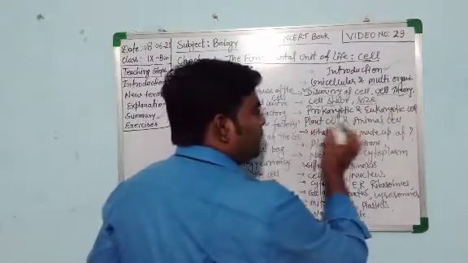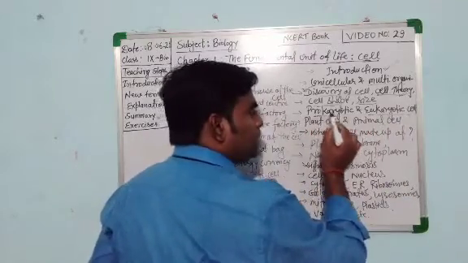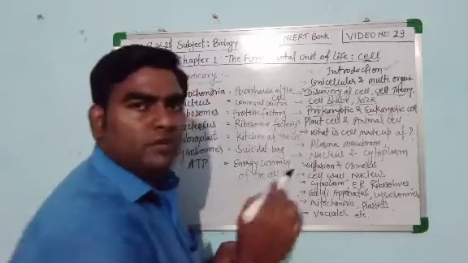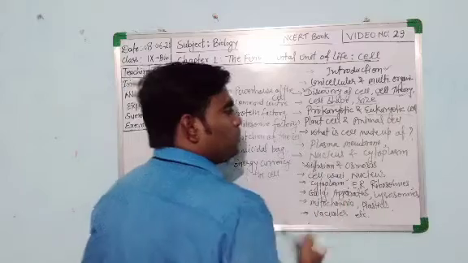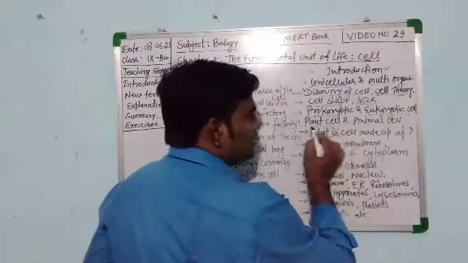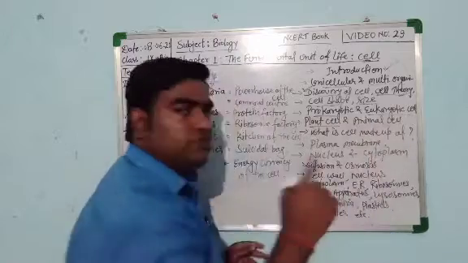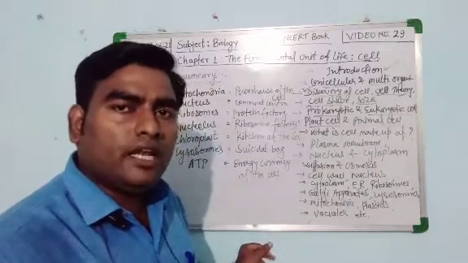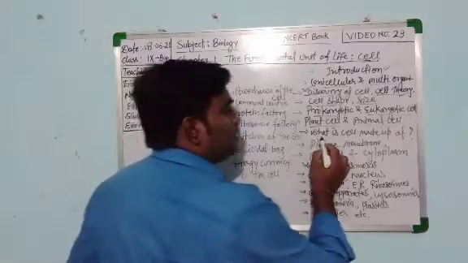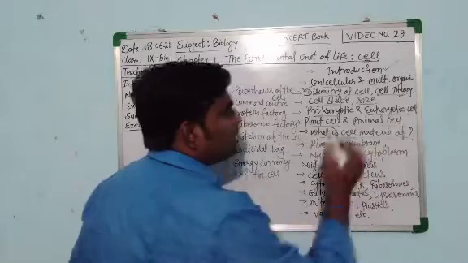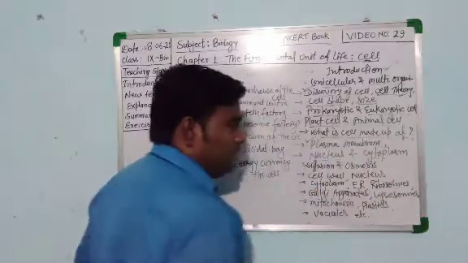Then we saw the prokaryotic and eukaryotic cell, about the presence and absence of nucleus, the primitive nucleus and the true nucleus. Then we saw the complete structure of plant cell and animal cell, as well as the differences between plant cell and animal cell. Then, what is the cell made up of? Cell किससे मिलकर बनी होती है? So the cell is made up of plasma membrane, nucleus and cytoplasm.